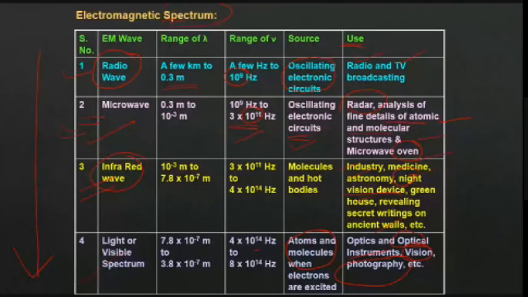And what is the range? 10 power 14. See that 10 power 9, 10 power 11, 10 power 14, and then it is increasing order. Okay. So that is about visible spectrum.